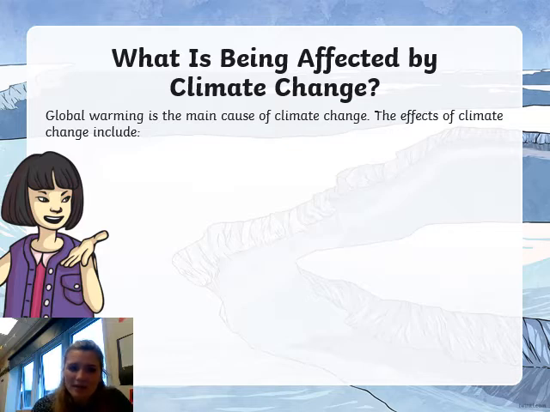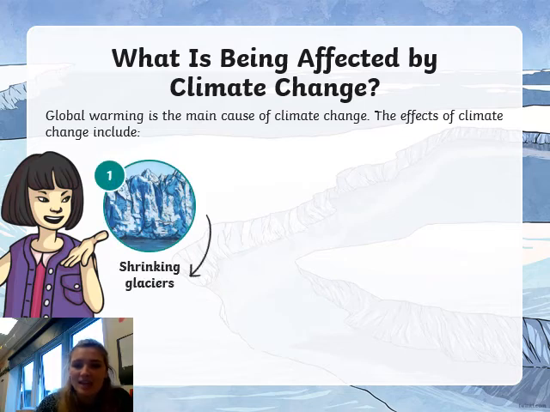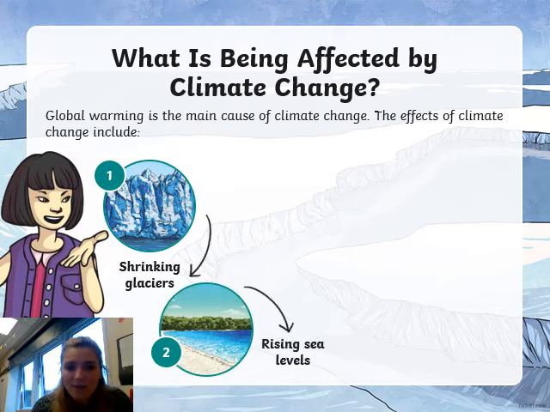Okay, so what is being affected by climate change? Global warming is the main cause of climate change, the warming of the temperature in the globe, in the atmosphere. This affects changes because it causes glaciers, which are areas where there's lots of ice, things like Antarctica and the Arctic, to shrink because it is melting the ice caps. Okay, because it's melting, obviously we know when you melt an ice cube, it turns into water.